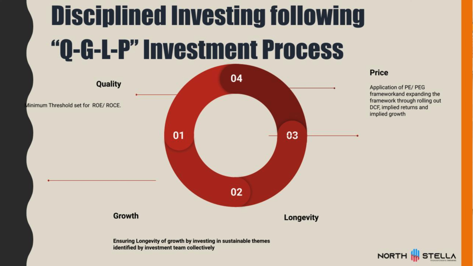They will not buy any stock at any price. They will apply the PE and PEG framework: what PE the company is demanding at that particular price and valuation, and then it is expanded on the basis of the DCF, the discounted cash flow. What cash flow is the business providing, and then they will imply the returns and the growth that the company will provide at that particular price. So this QGLP process they have been following over a decade, and this has helped them generate better returns for investors for more than a decade now.